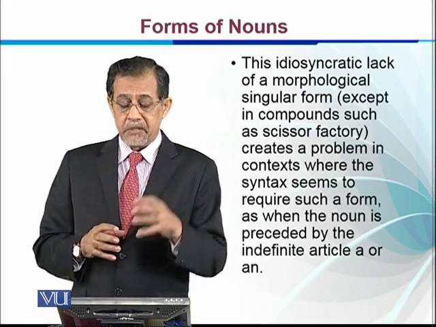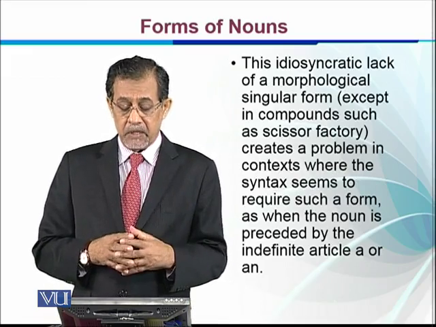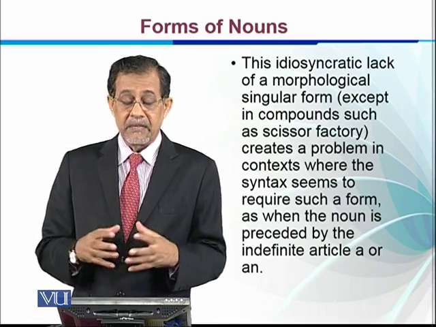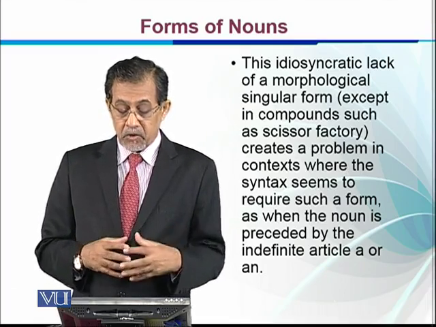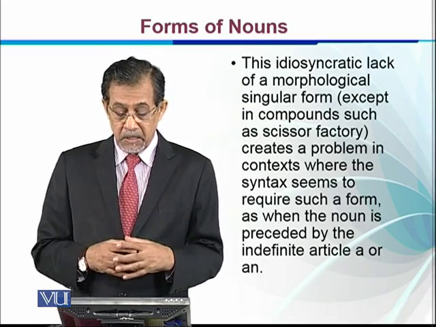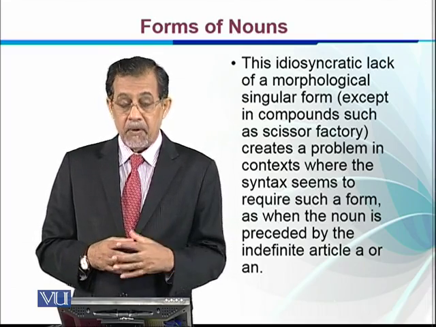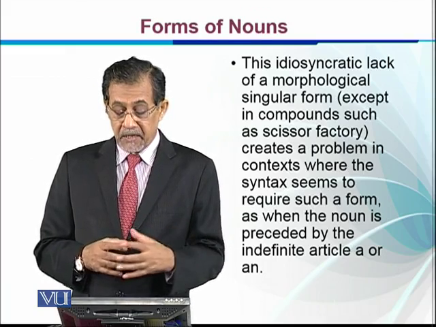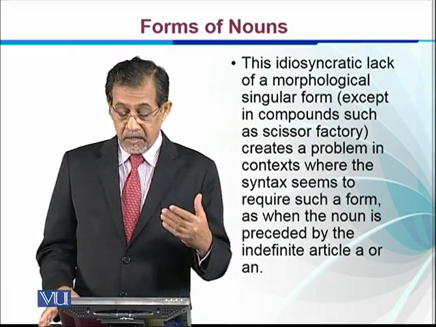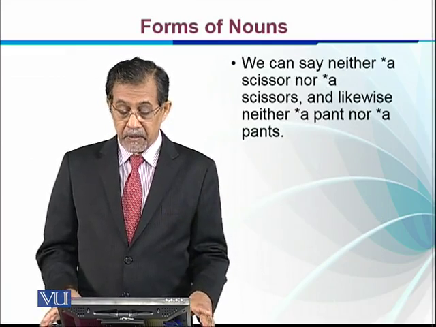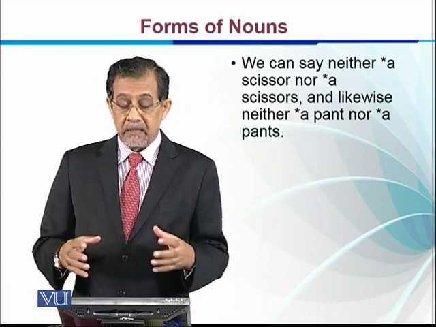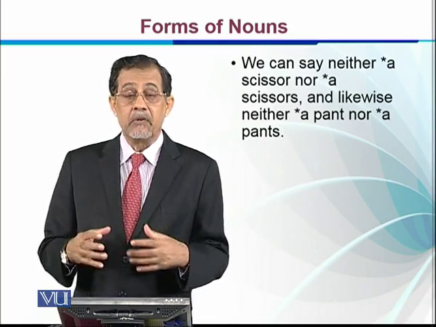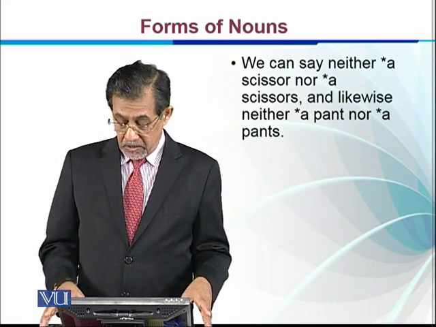This idiosyncratic lack of a morphological singular form, except in compounds such as scissors factory, creates some problem in contexts where the syntax seems to require such a form, as when the noun is preceded by the indefinite article a or an. For example, we can say neither a scissor nor a scissors, and likewise neither a pant nor a pants, right?